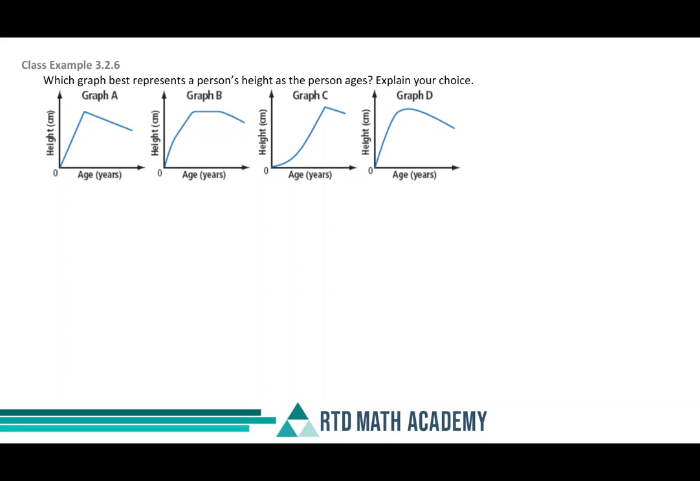Class example 3.2.6. Which graph best represents a person's height as the person ages? And explain your choice. Okay, so let's just think logically here.